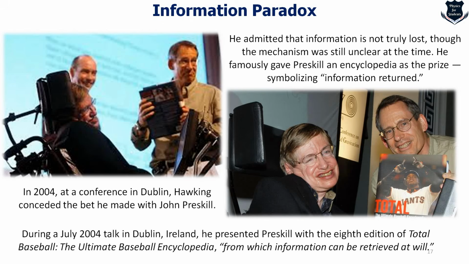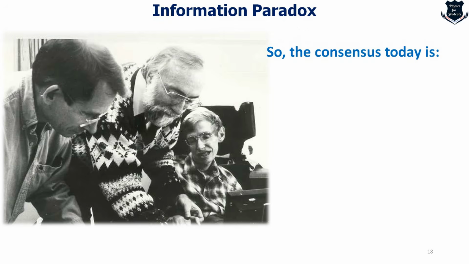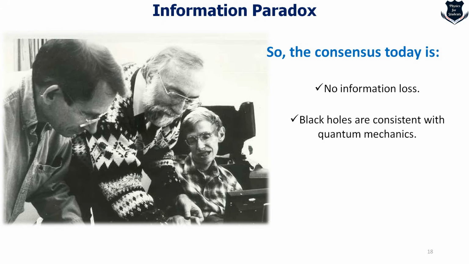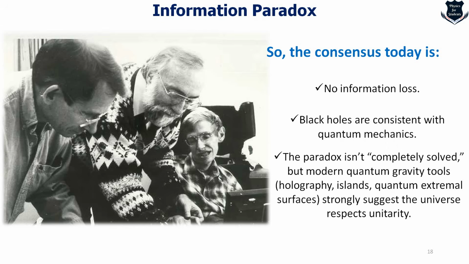Now, this actually set the stage for Maldacena's AdS/CFT correspondence and the Page curve via the island formula and a lot of other things. So the consensus today is that no information is lost in black hole evaporation. Black holes are consistent with quantum mechanics, and the paradox is not yet completely solved. But modern quantum gravity, for example holography, islands, and quantum extremal surfaces, strongly suggests that the universe respects unitarity. So this was the bet, this was the fight.